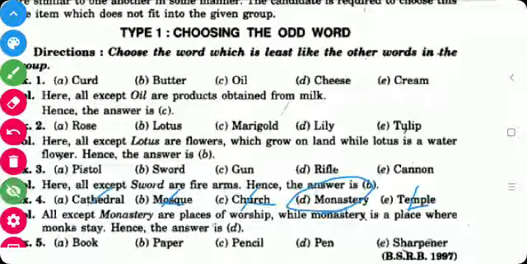Next is book, paper, pencil, pen, sharpener. See here, all are stationery items. Paper, pencil, pen, sharpener are stationery items, but the book is not a stationery item, so book is the odd one here, so the answer is A.